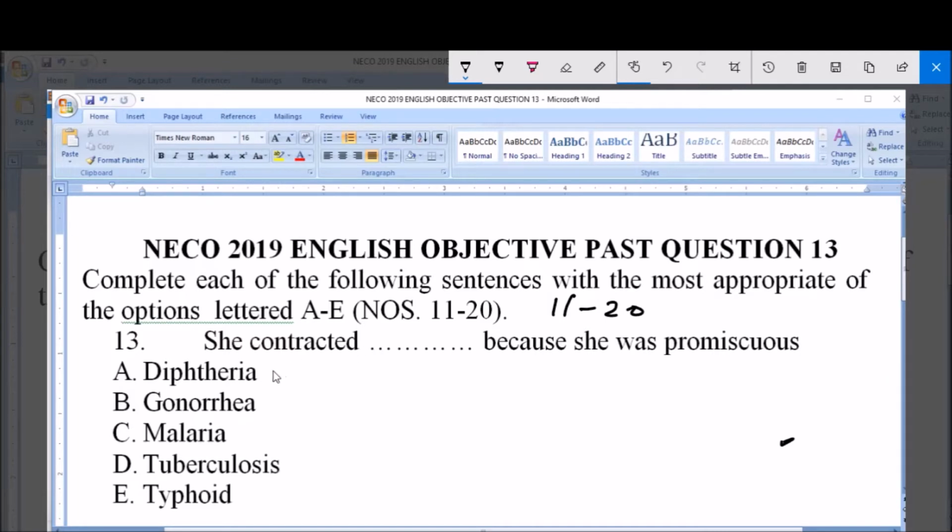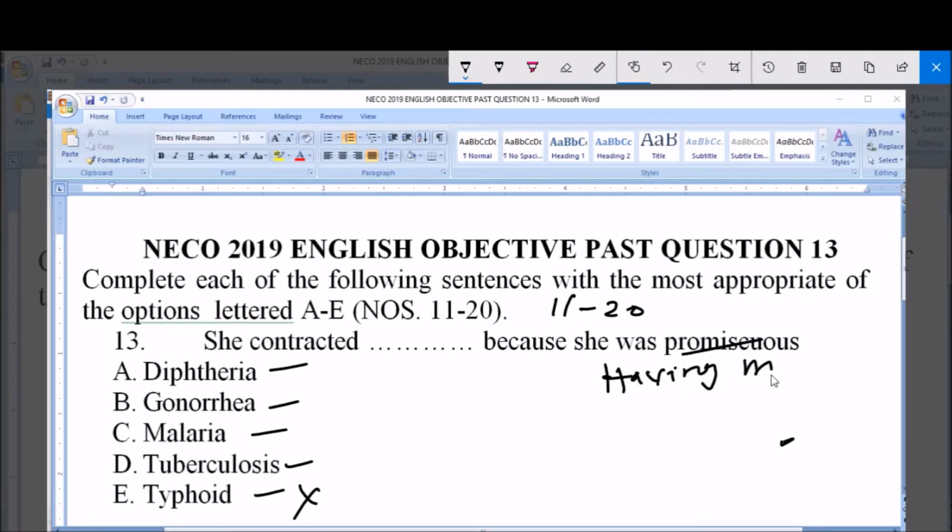Option A, diarrhea. Option B, gonorrhea. Option C, malaria. Option D, tuberculosis. Option E, typhoid. However, typhoid cannot be contacted by being promiscuous, because being promiscuous means having